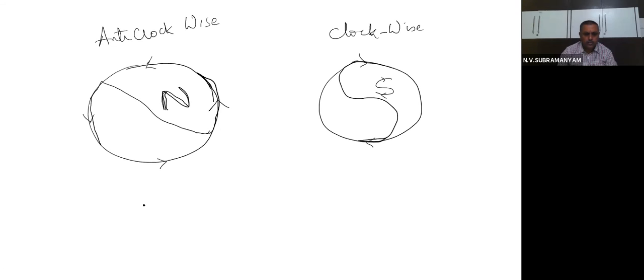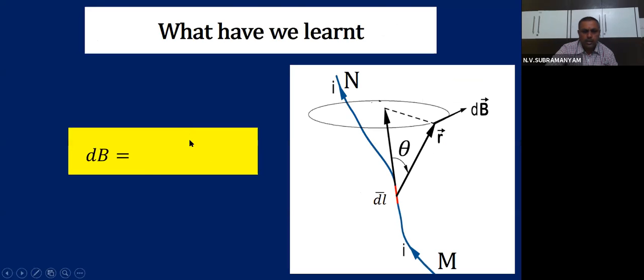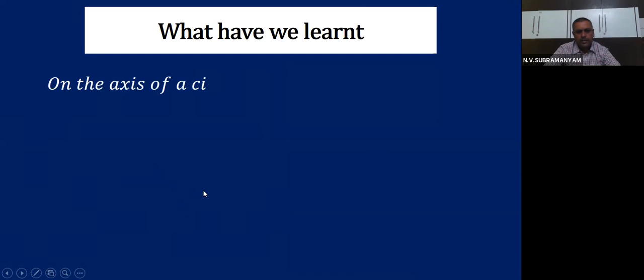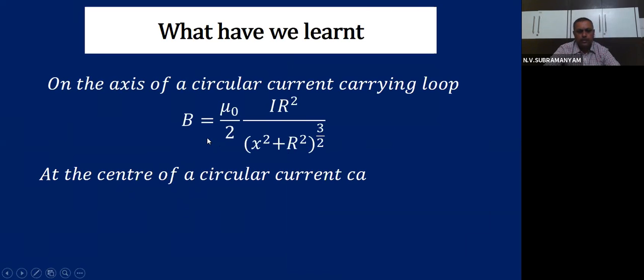Okay. So north pole, south pole. I hope the explanation is clear to all of you. So what have we learned? According to Biot-Savart's law, dB is given by mu naught by 4 pi, I dl cross r by r cube. On the axis of a circular current carrying loop, B is given by mu naught by 2 I R square by x square plus R square whole power 3 by 2. At the center of a circular current carrying loop, B is mu naught by 2 I by R.